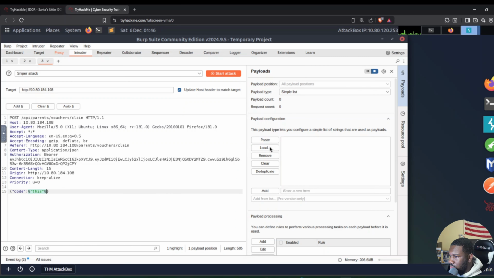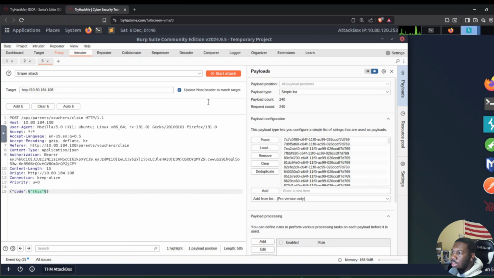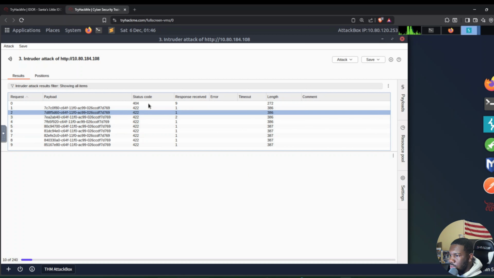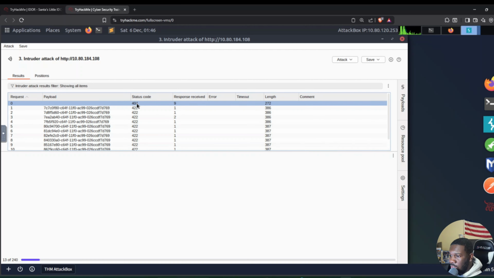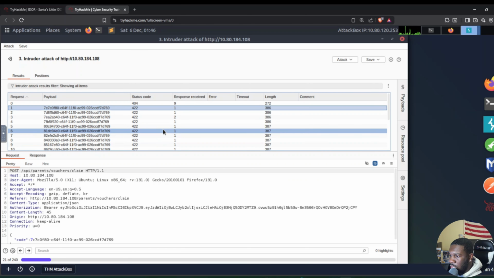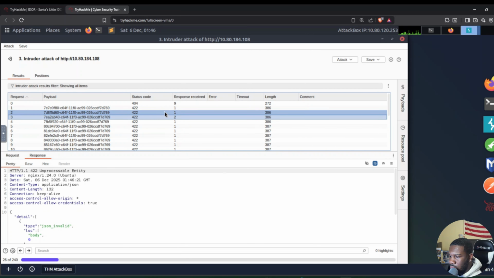And then we are going to load this from pay2.txt because this is the payload that we just generated with all the vouchers. And now we're going to start our attack and let's see what we get. Click OK. Now we're getting a bunch of status 422s, 404s. Eventually, I'm hoping to see some status 200s, which means valid.